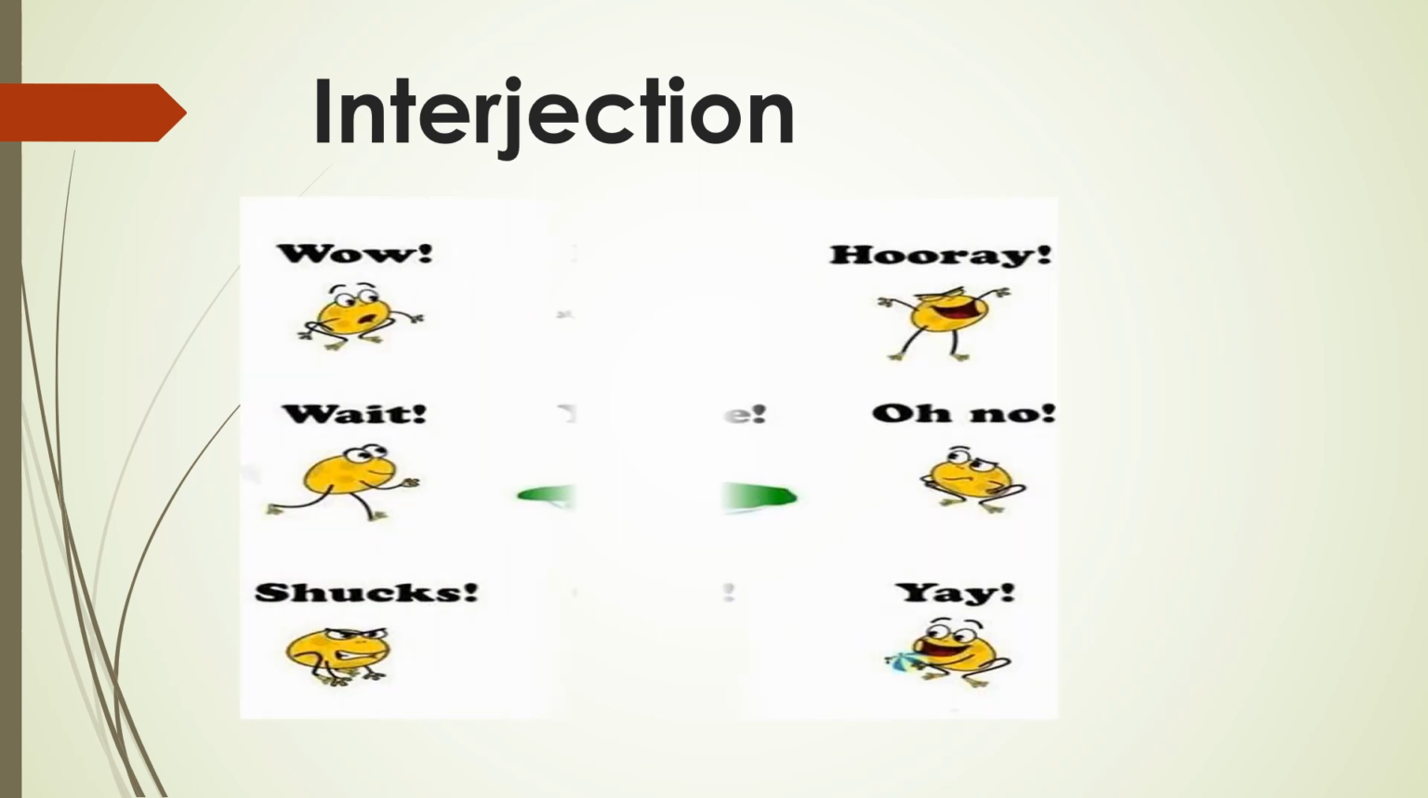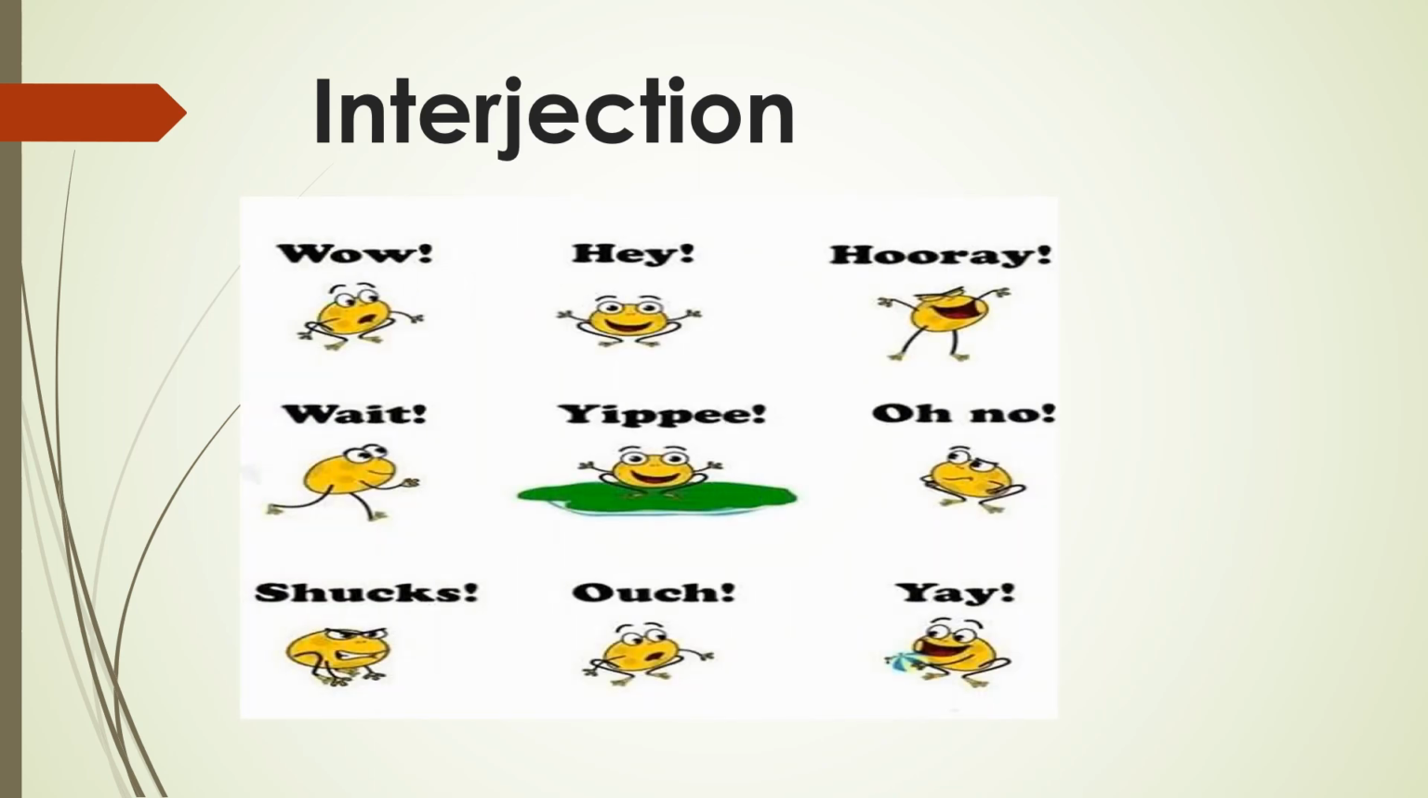Next is interjection. Interjections are the words which we use to tell the emotions or the feelings of someone. For example, wow, we won the match. Hey, it's there. Hooray. Wait, yippee. Oh no. Ouch. I got hurt. Yay. These are called interjections. These are used to show emotions and feelings.